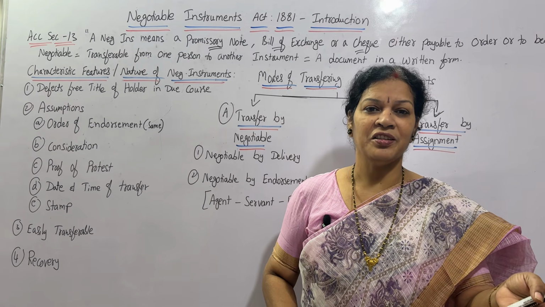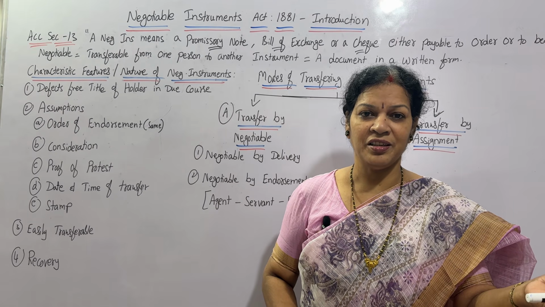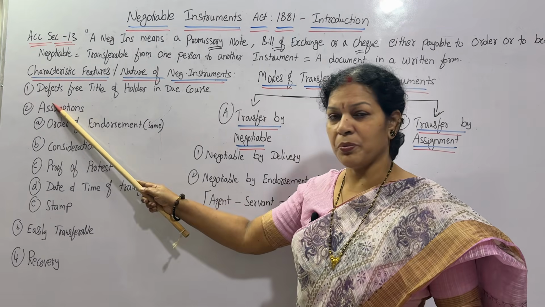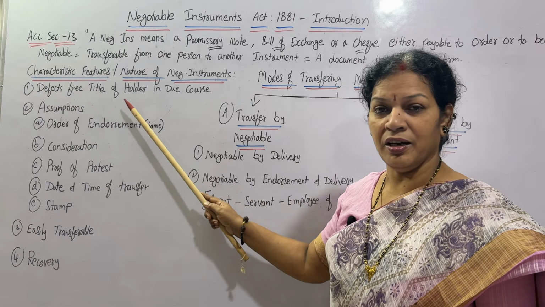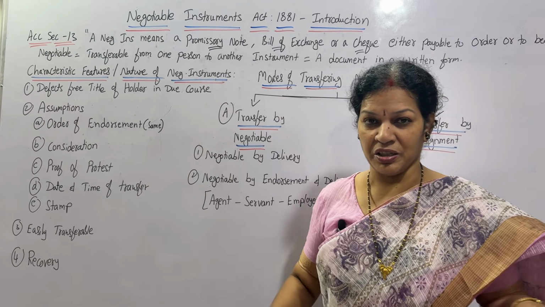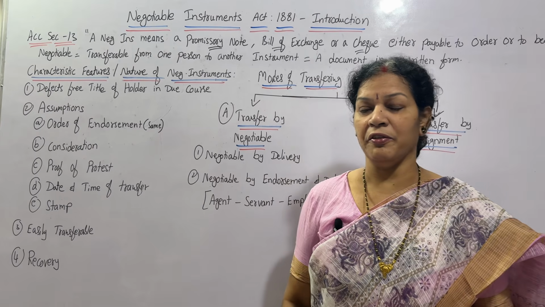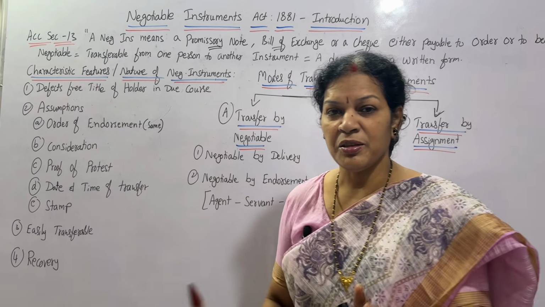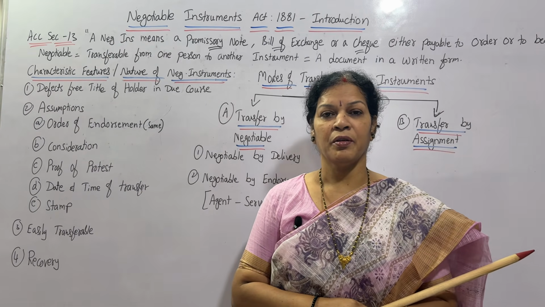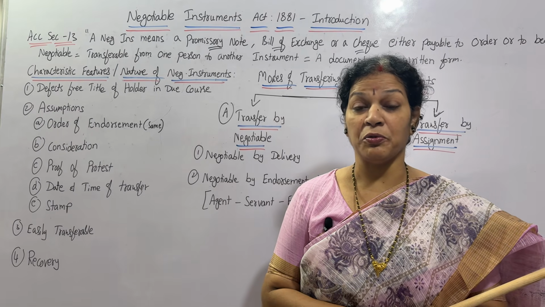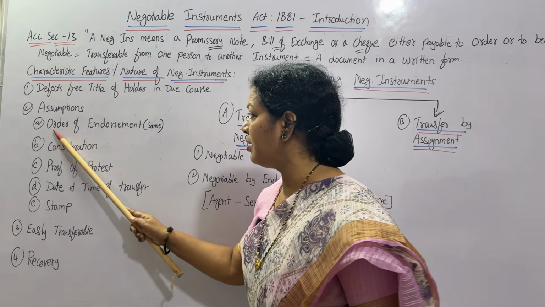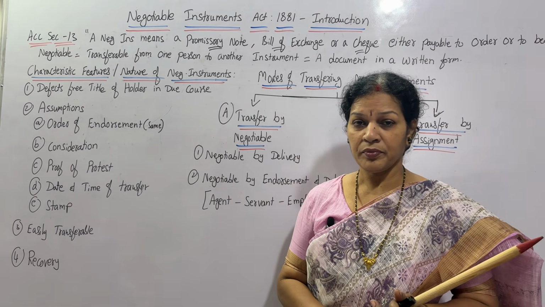If there is a defect, it won't be considered as a document. So that is why the first point is defect-free title of holder in due course. During this transaction, there should not be any defect. Second thing, a few assumptions you have to consider whenever we are going for negotiables. What are the assumptions? First thing is order of endorsement.